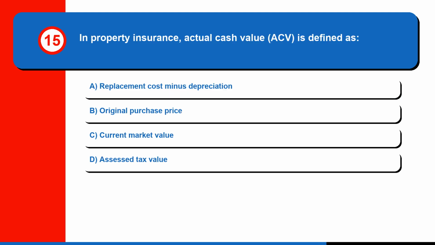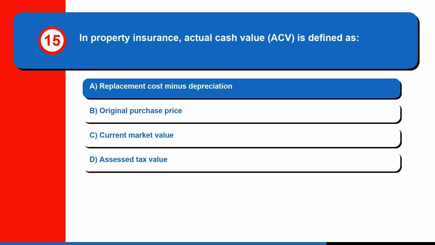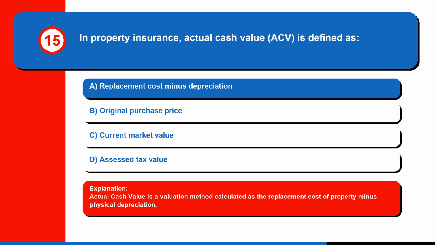Question 15. In property insurance, actual cash value, ACV, is defined as A. Replacement cost minus depreciation, B. Original purchase price, C. Current market value, or D. Assessed tax value. The correct answer is A. Replacement cost minus depreciation. Actual cash value is a valuation method calculated as the replacement cost of property minus physical depreciation.